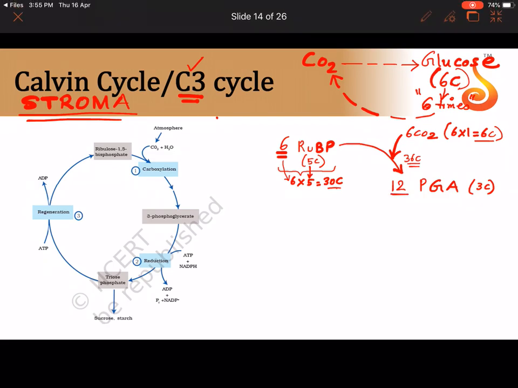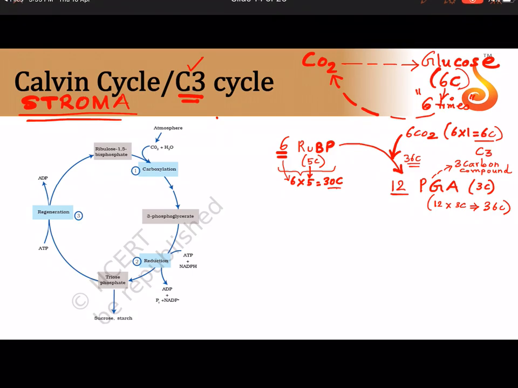You can split it into 12 molecules of 3 carbon compound. Let us calculate now. 12 molecules into 3 carbon. Do we have 36? 12 3s are 36. Now this phosphoglyceric acid is actually a 3 carbon compound, and that's why we call this cycle the C3 cycle.